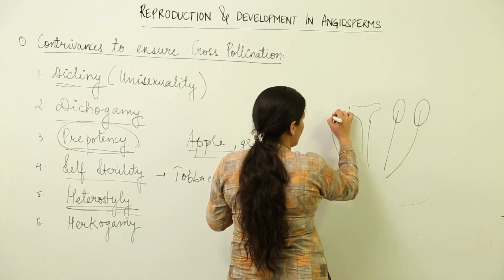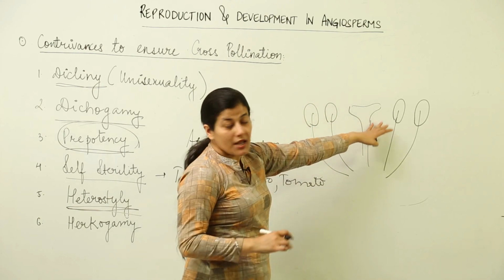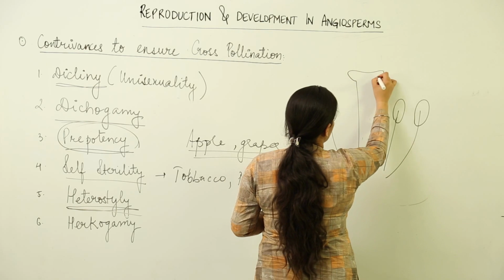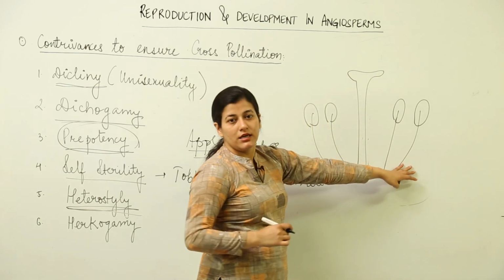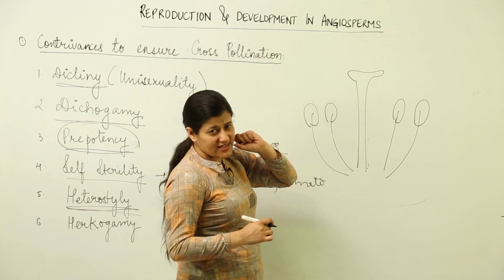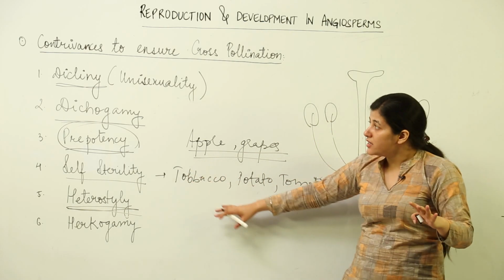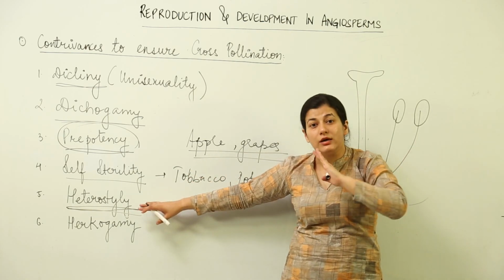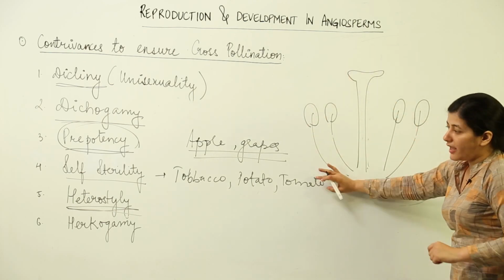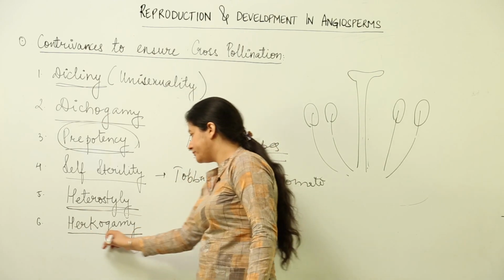But if heterostyly is there, the stamen lies like this, so there is less chance of pollination. The dehiscence pattern would vary in order to bring about such a contrivance where self-fertilization is avoided and cross-pollination takes place. This is heterostyly.